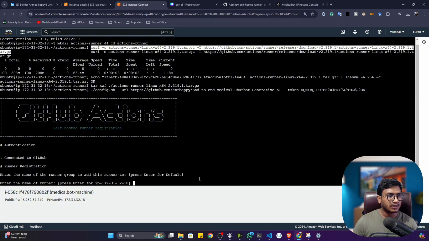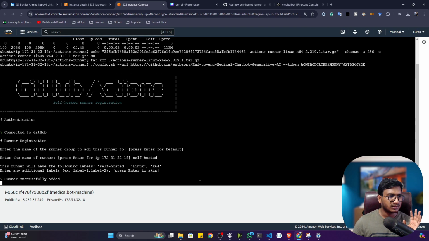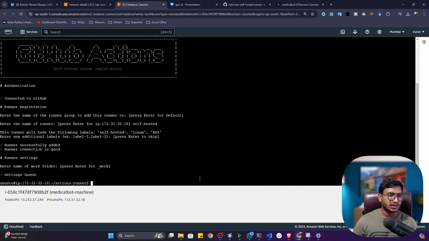Now it is asking to enter the name of the runner. So here you have to give self-hosted. Okay, self-hosted. This is the thing you have to give. If you give anything else, it won't work. Make sure you give self-hosted. Now let's press enter. Keep everything default, just press enter again. Then again press enter. Now see, it is done.